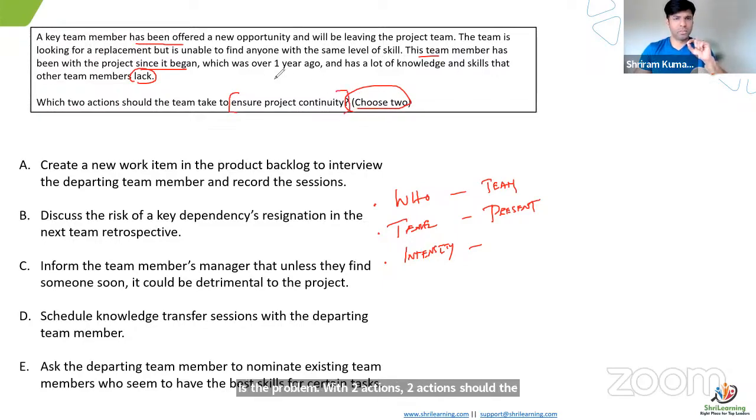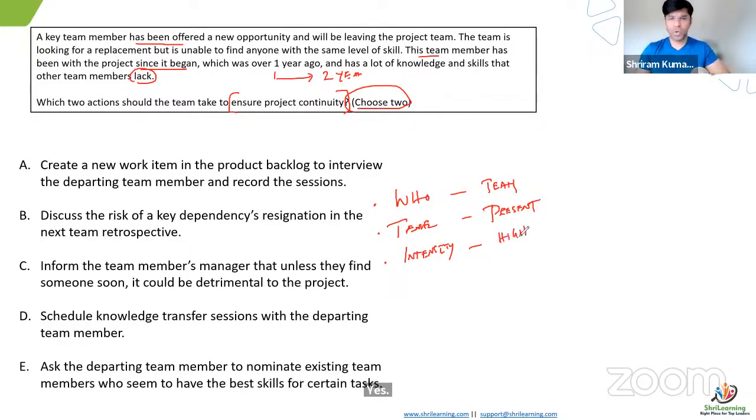Continuity. Imagine this project is going to go for another 2 years, just as an example. Continuity, which means this guy going out is expensive. The severity is high. Can I say high? Or do you want to say low? High. So you need a solution. Not a suggestion, a solution.